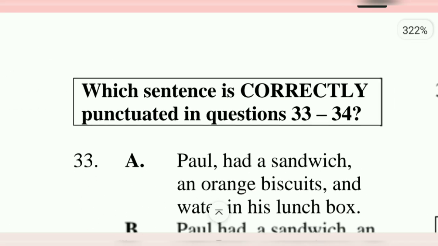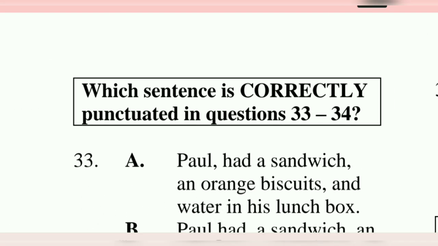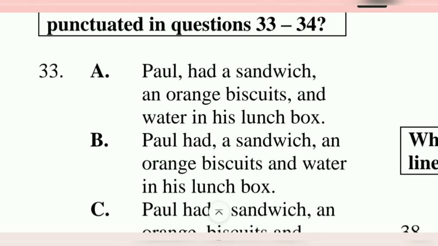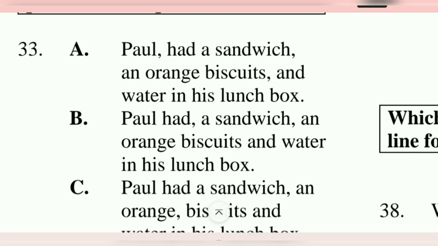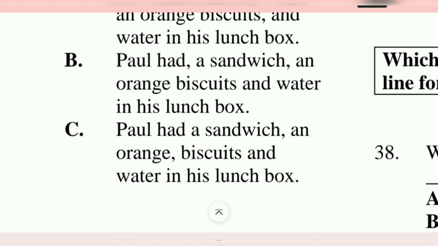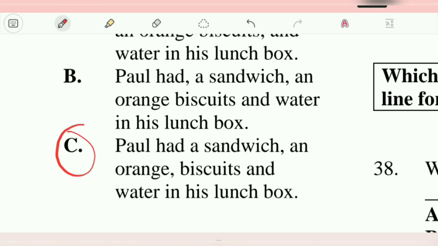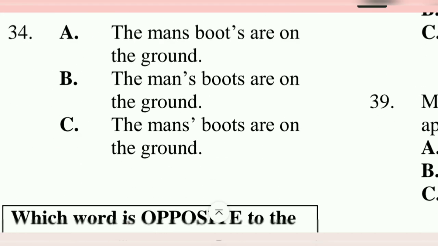Alright. Which sentence is correctly punctuated in questions 33 to 34? A. Paul had a sandwich and orange biscuits and water in his lunch bag. This is a repeat. B. Paul had a sandwich and orange biscuits and water in his lunch bag. C. Paul had a sandwich and orange biscuits and water in his lunch bag. The answer is C. You have to read which one is punctuated properly.